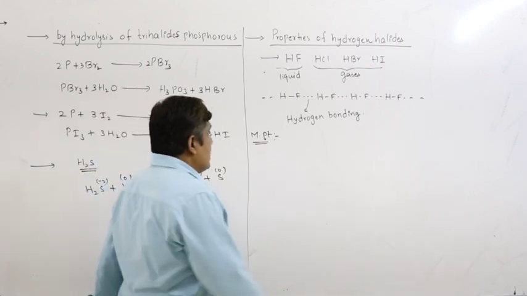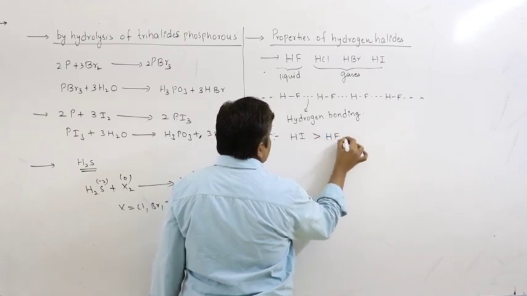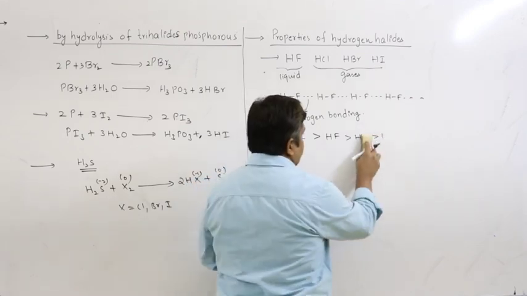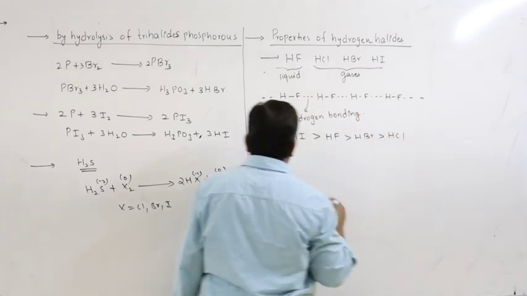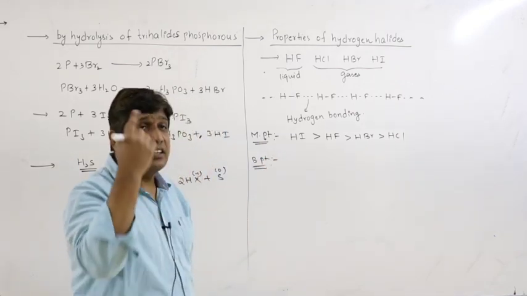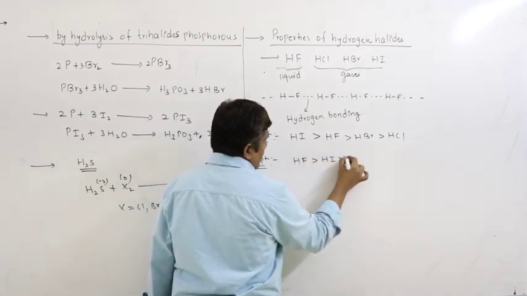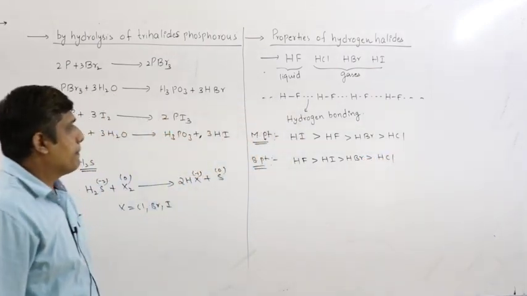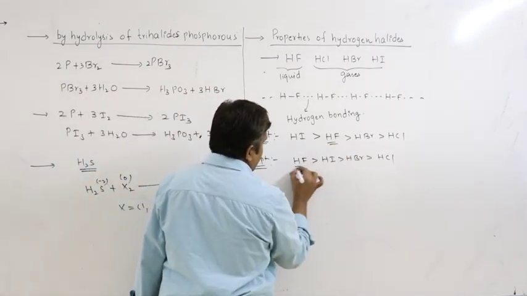But the observed order is HI, that is correct, then HF, unusual because of hydrogen bonding, then HCl, then HBr. The remaining order is based upon van der Waals force. Similarly, the boiling point is also high. The boiling point of HF is higher than that of HI. So you have an unusual position of HF here and here.